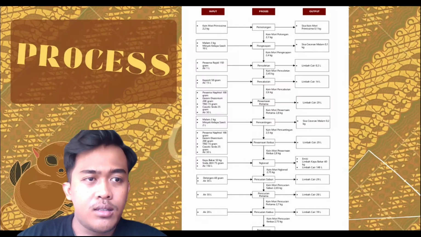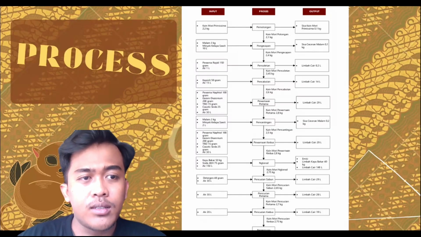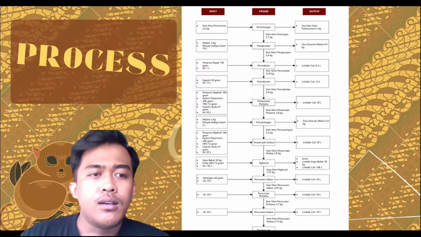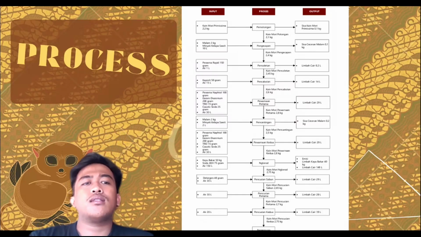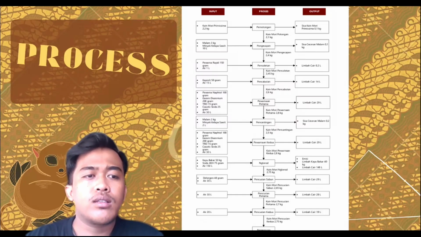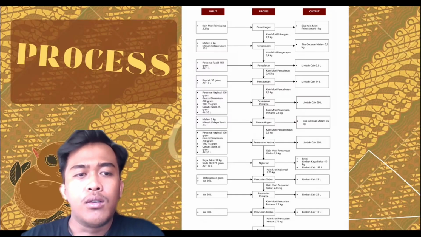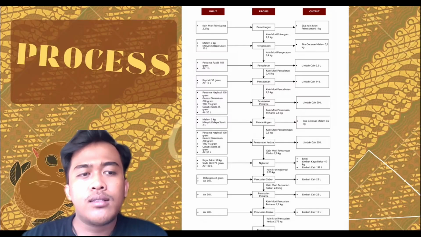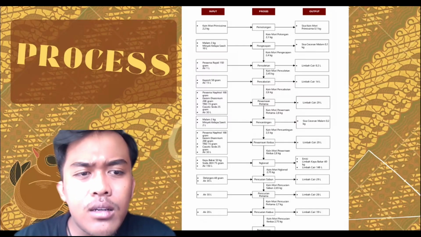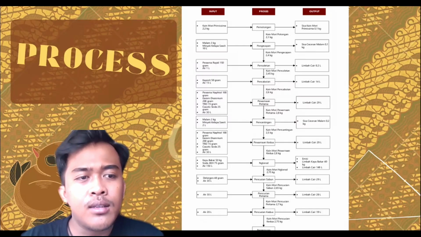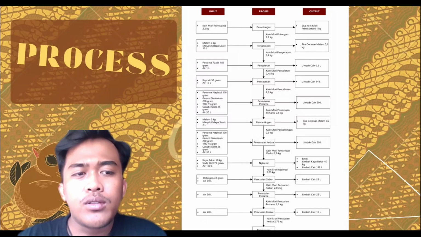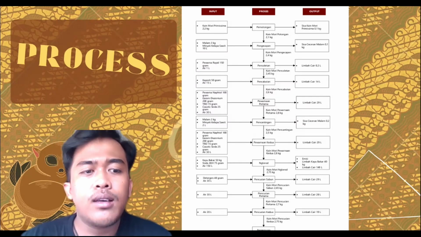Okay, this is slide 5, the production process of batik encim. This slide illustrates the production process of batik encim. The process begins with fabric cutting, followed by waxing, dyeing, color fixing, washing, and drying. Each stage requires specific materials such as wax, dyes, water, and energy. The detailed process flow is important for identifying material input, output, and potential environmental impact at each production stage.